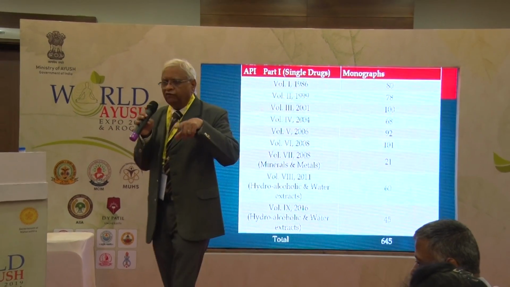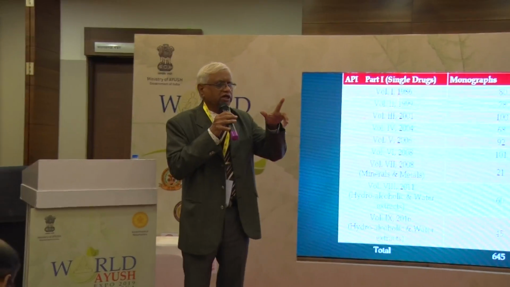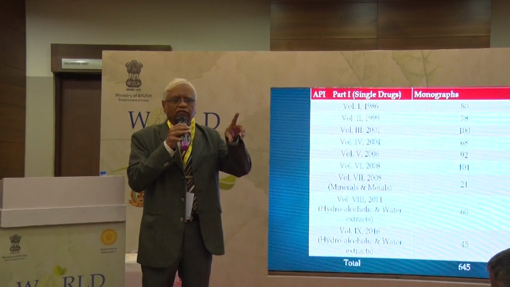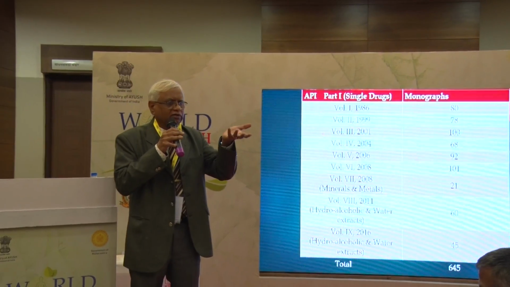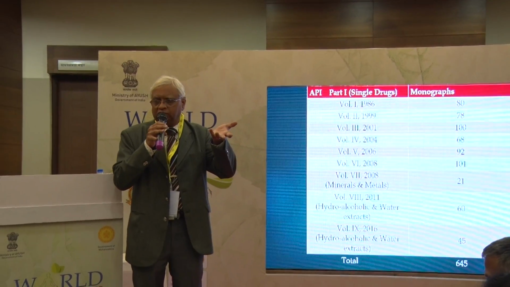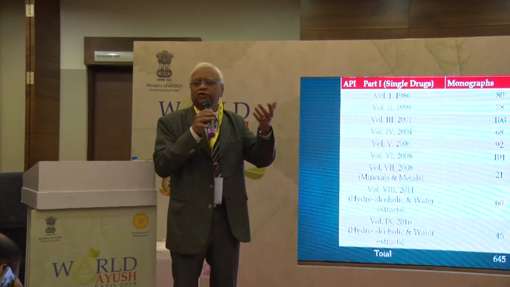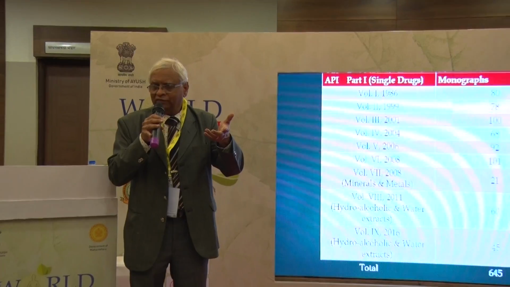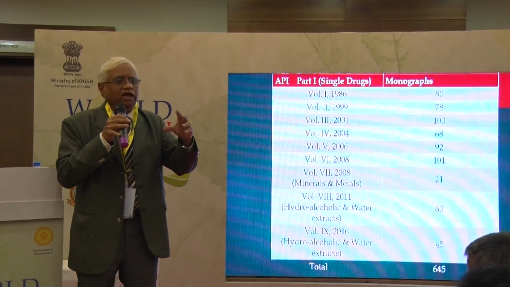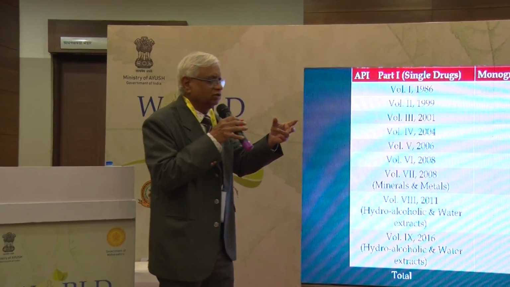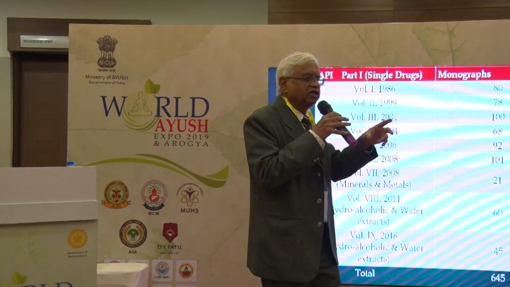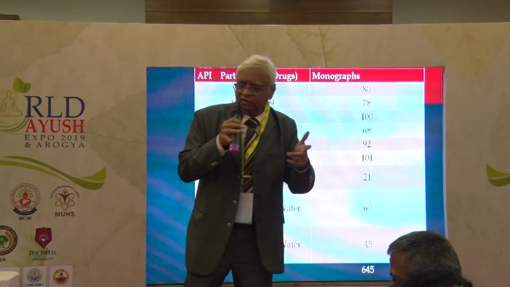This is particularly important for our PG students and teachers as well, because whenever you are preparing a drug for your thesis or research purpose, whenever you select a raw material, you have to state its standards. You use the word standardization, but you don't understand the meaning of standardization.